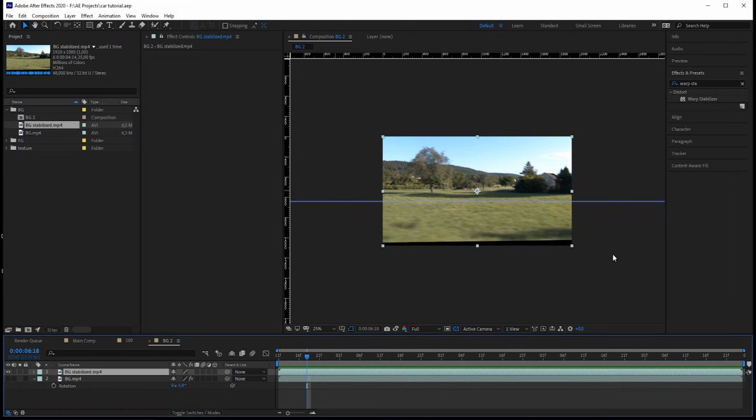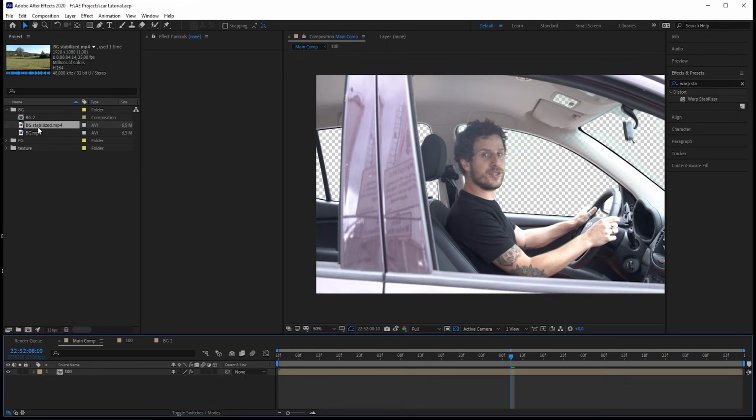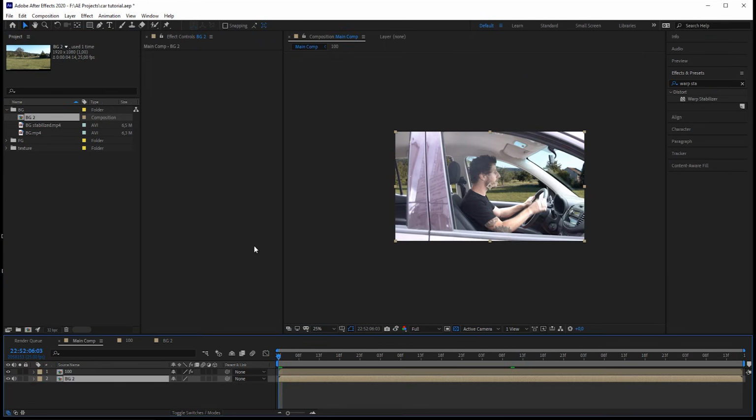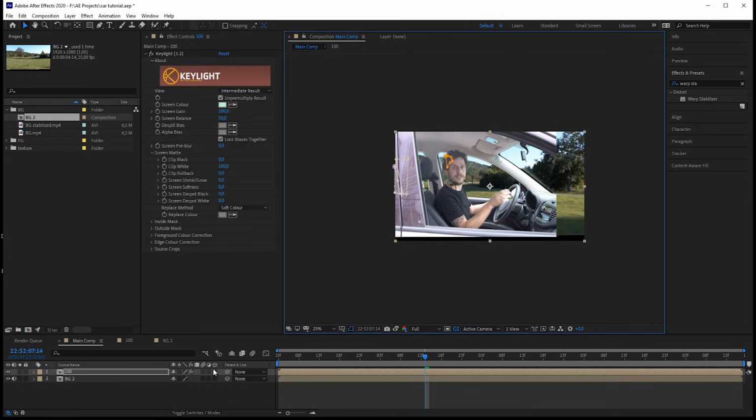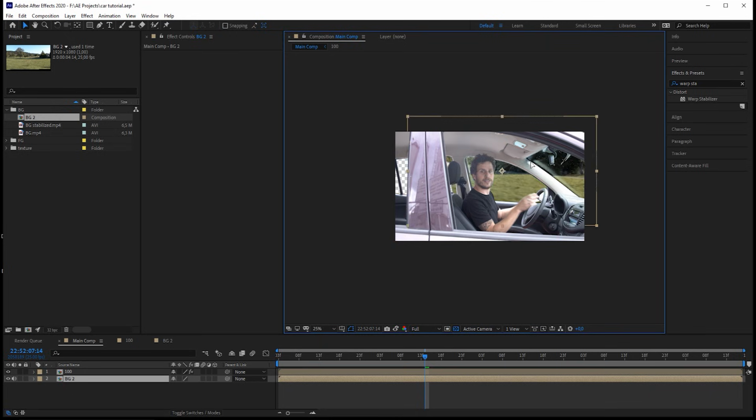Okay, we have created our foreground, we have created our background. Now let's bring both of them together by just bringing in our BG. And let's play this back. Okay, we are getting somewhere. So how do we place our background? Where exactly does the horizon need to be?